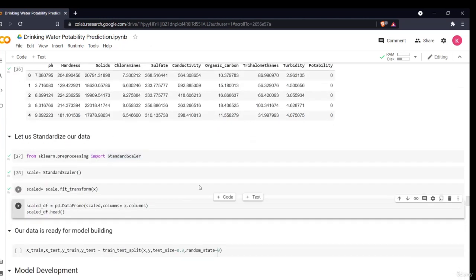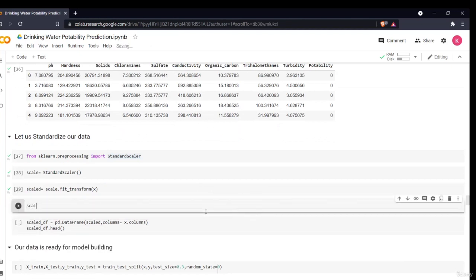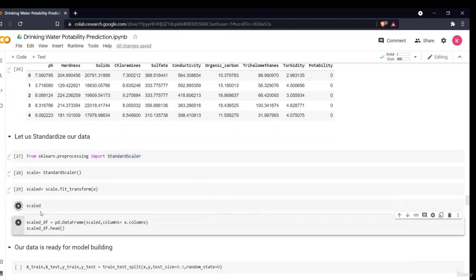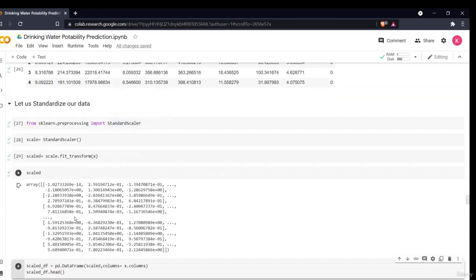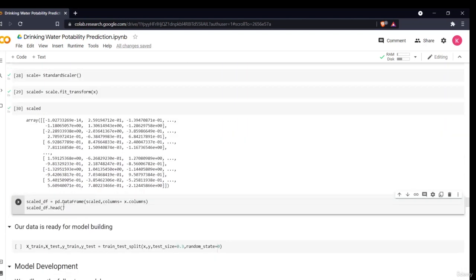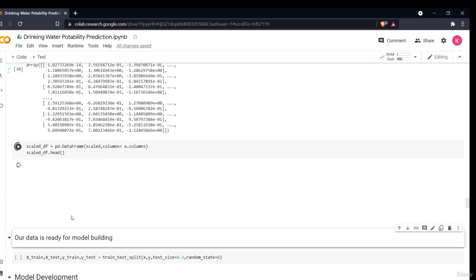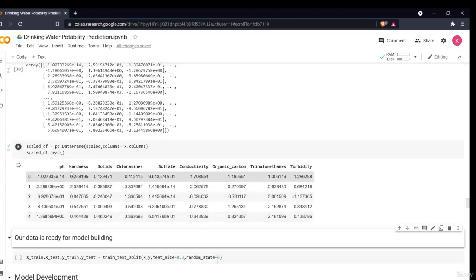Now if I look at my scaled data, it gives me an array. But I want it in a data frame, so I'll convert it again into a data frame, taking the columns from X dot columns. So this is my scaled X data set, which I have called scaled DF. Then I'll split my data from scaled DF.